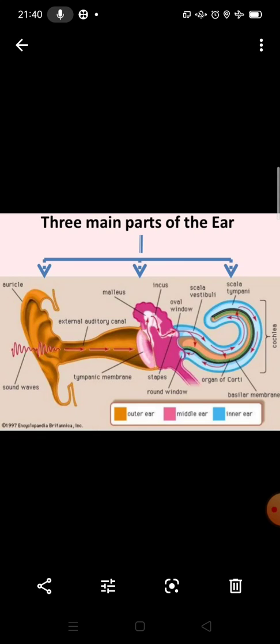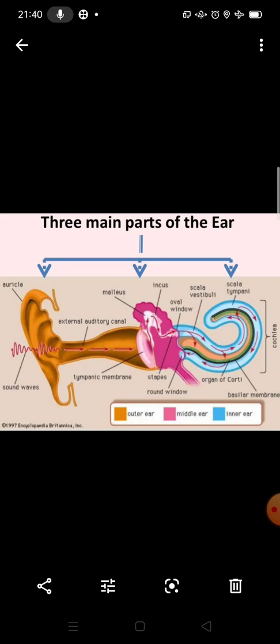When the compression of the sound wave falls on the eardrum, it moves inward, high pressure. Through the rarefaction, it moves outward. So the vibration will be created. The vibrating eardrum moves the tiny chain of bones in the middle ear. The last bone in this chain is the stapes. Where is the stapes? This is part of the middle ear. This is the stapes, the last bone in this chain.